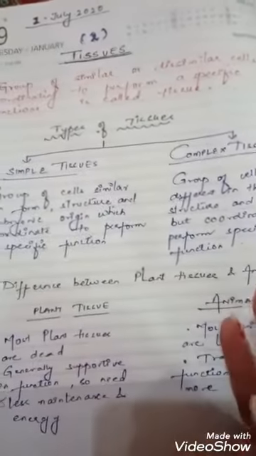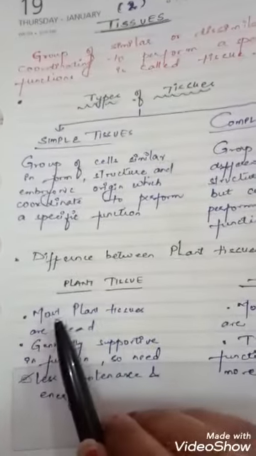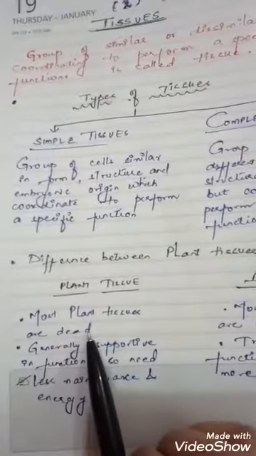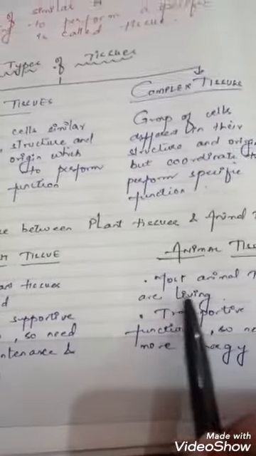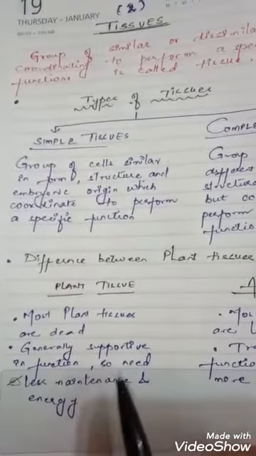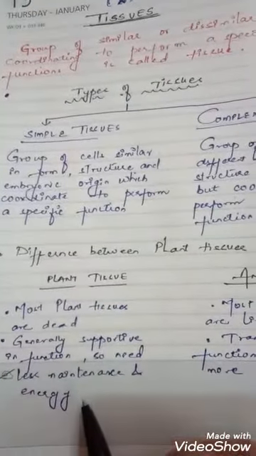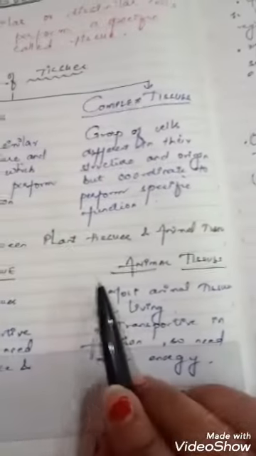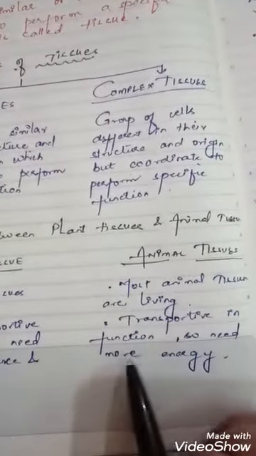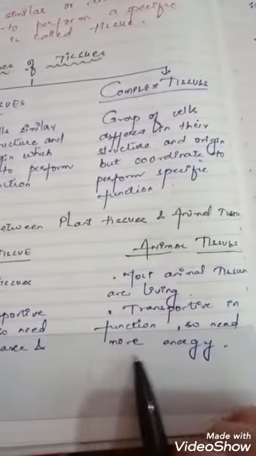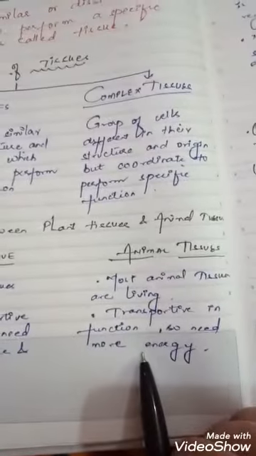What is the difference between them? Let's see. Most plant tissues are dead, whereas animal tissues are living. Plant tissues generally have supportive functions, so they need less maintenance and energy, whereas animal tissues are transportive in function, meaning their functions are more, so they need more maintenance and more energy.